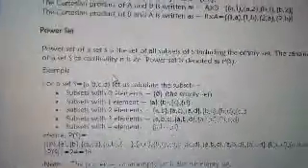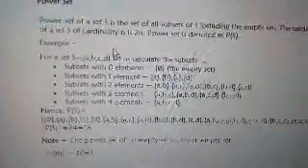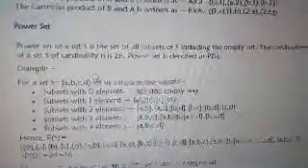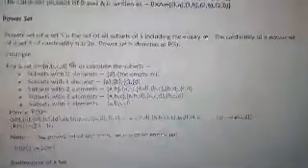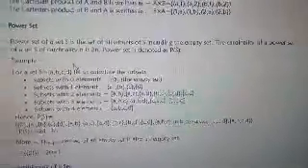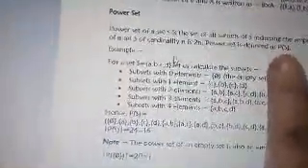Okay? So I guess we also have here the last one, the power set. The power set of a set S is the set of all subsets of S, including the empty set. The cardinality of the power set of a set S of cardinality n is 2^n. Power set is denoted as P of S, this one.